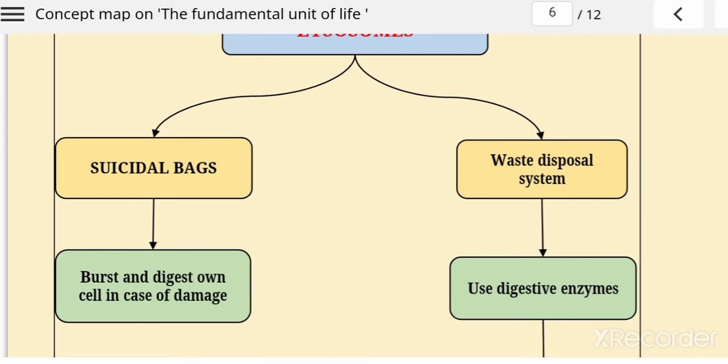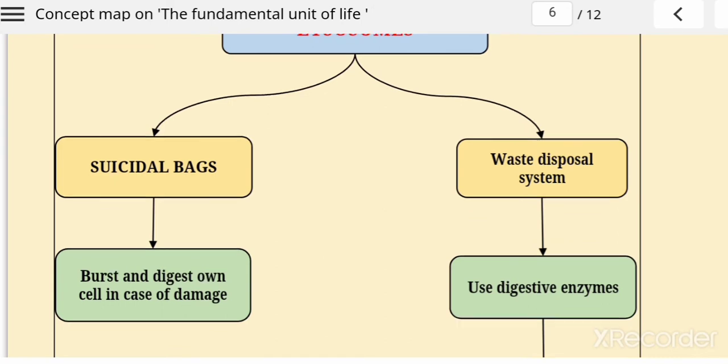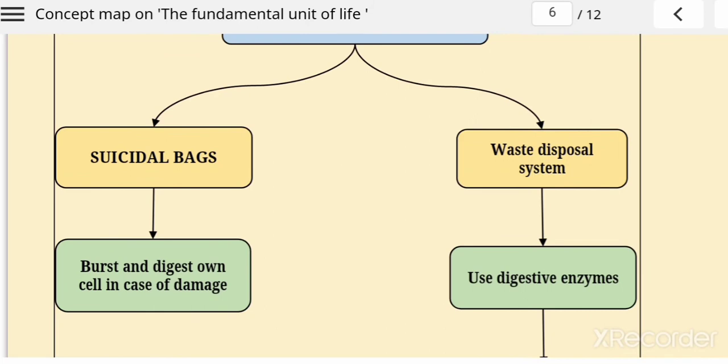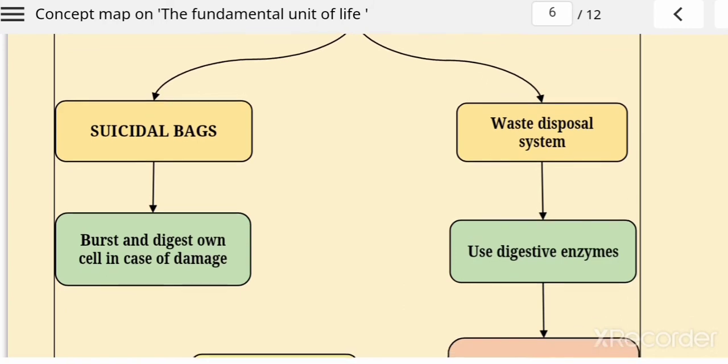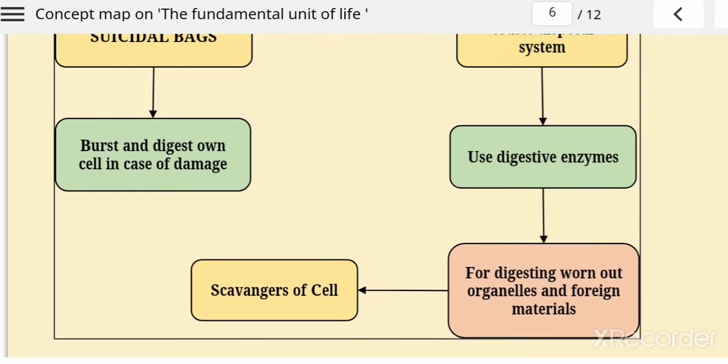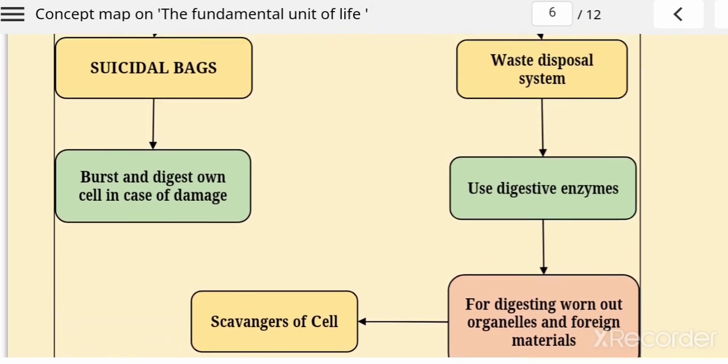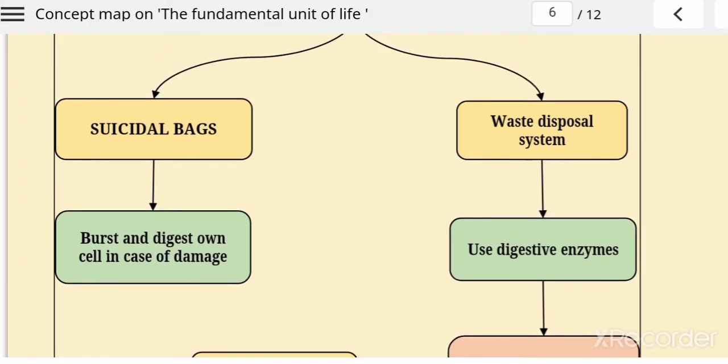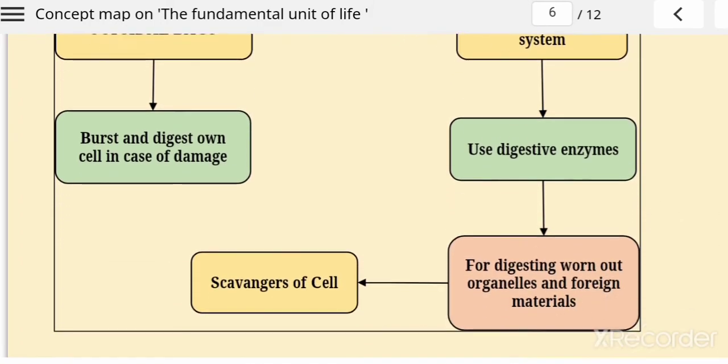How are they harmful? Because they act as a suicidal bag also. They eat their own cells that are living at the time of damage. So this is very harmful for our cell if lysosome eats its own cell. But on the other side, it acts as a waste disposal system, means it helps to digest worn out cell organelles and foreign material, with the help of digestive enzymes. So these lysosomes play a very important role.